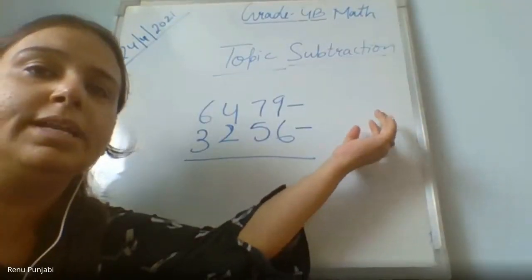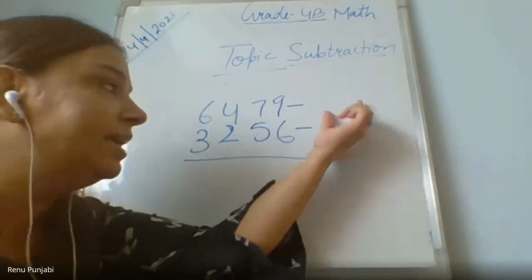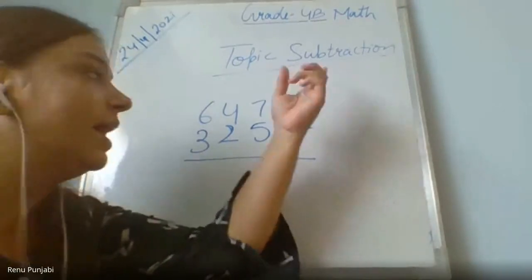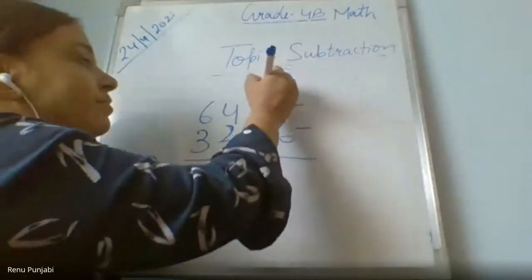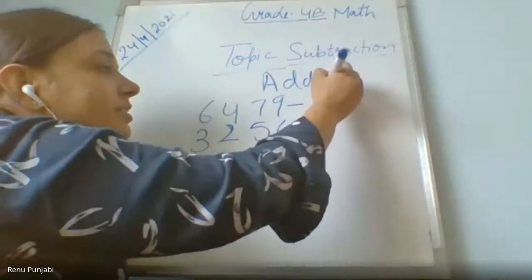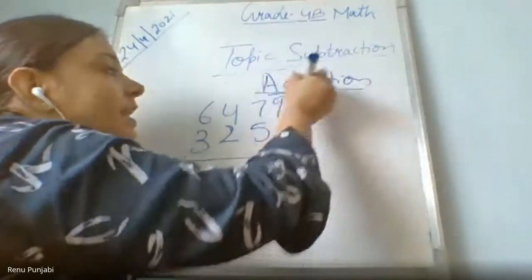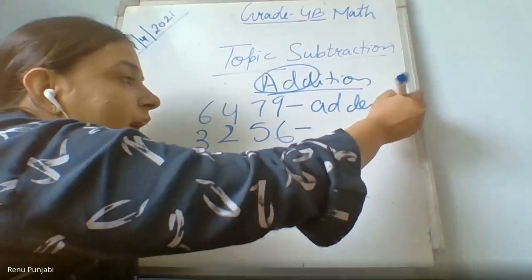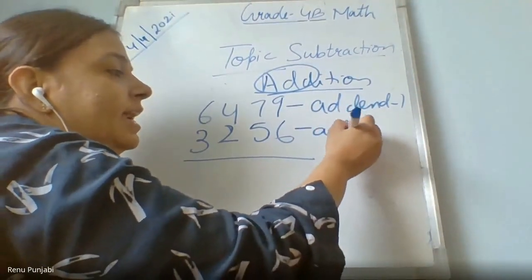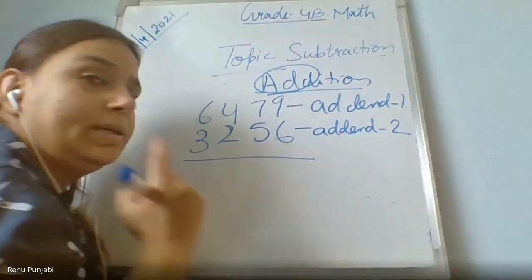Now mute your mic and listen and pay attention here. These are called addends. So addend 1 and addend 2. Got it? Addend comes from the word addition. So we call it addend 1 and addend 2.